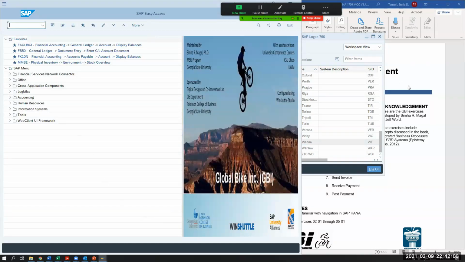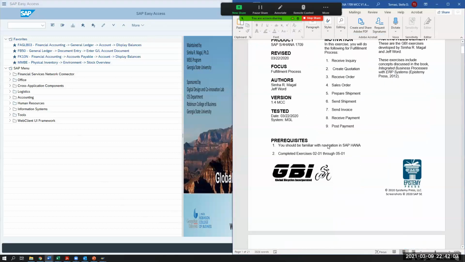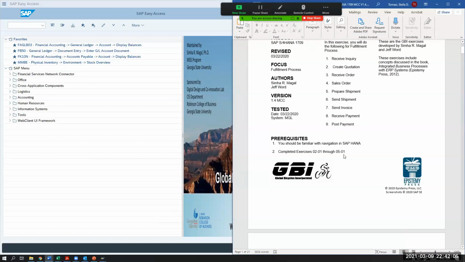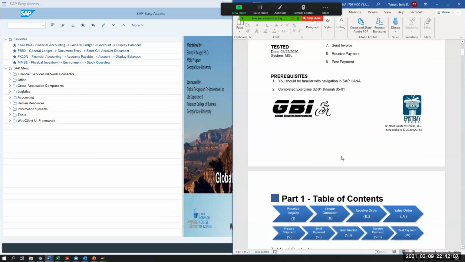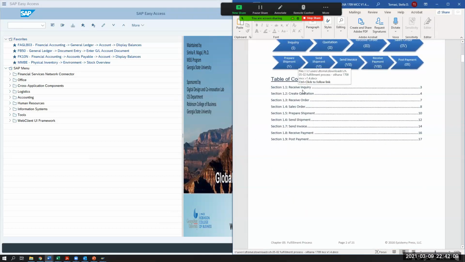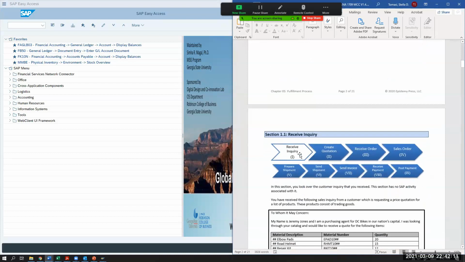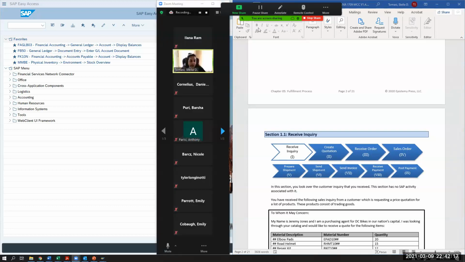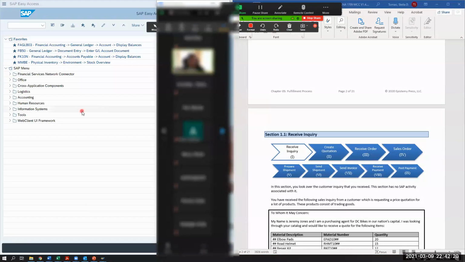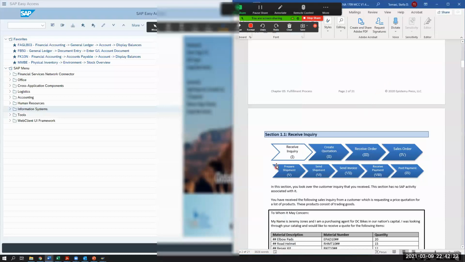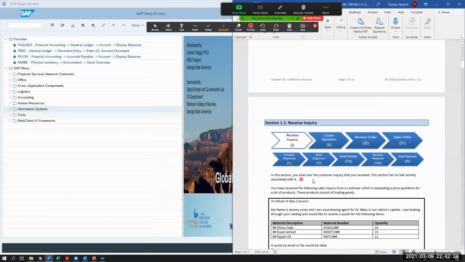All right, so let's get started here. We should have completed all the way up until 5.1. And so we are going to go into the receive inquiry. In this section, you'll look over the customer inquiry that you received. This section has no SAP activity associated with it.